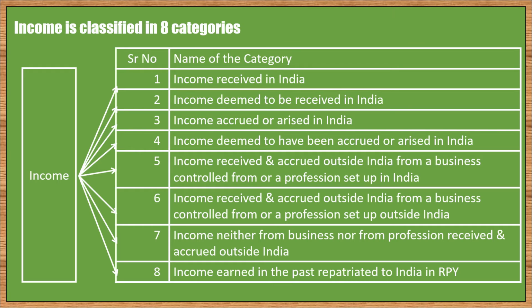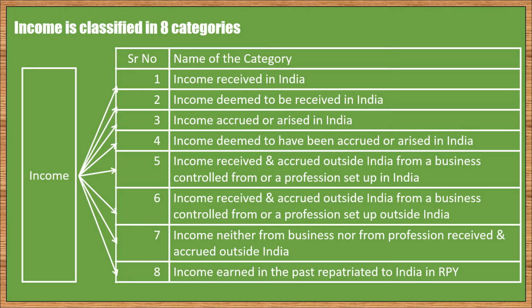Second last category is of that type of income which is neither from business nor from profession, and which is further received outside India and accrued also outside India. An example of this can be interest or dividend received in foreign country from investment made in foreign country, or rent received outside India from a property situated outside India.